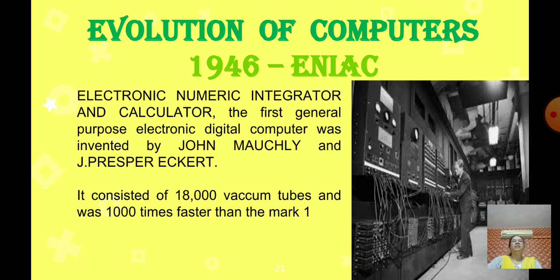The first general purpose electronic digital computer was invented by John Mauchly and J. Presper Eckert.